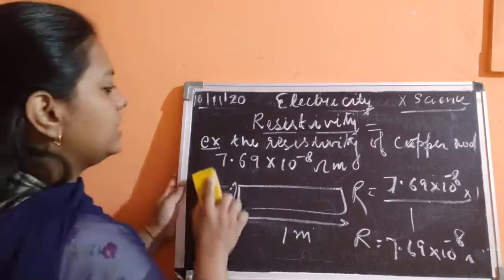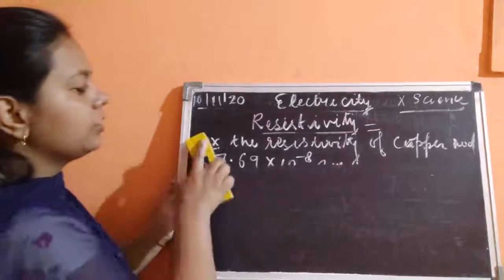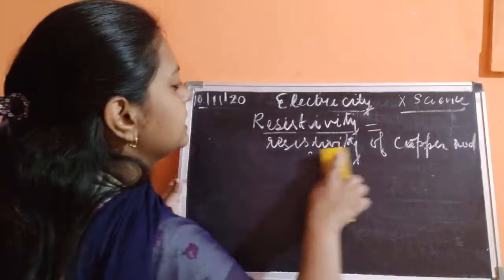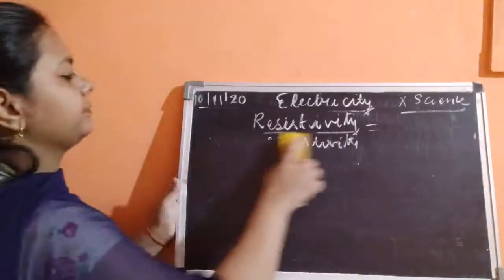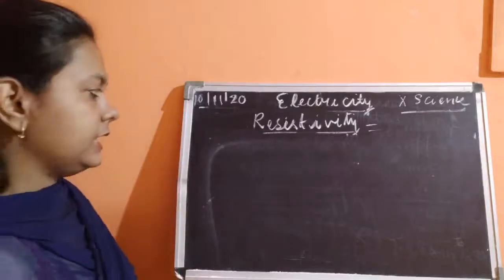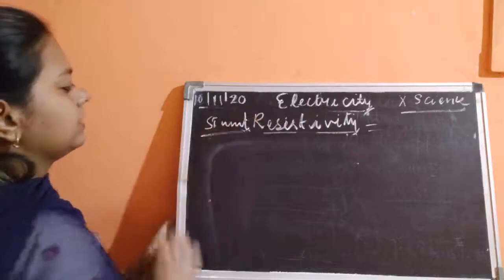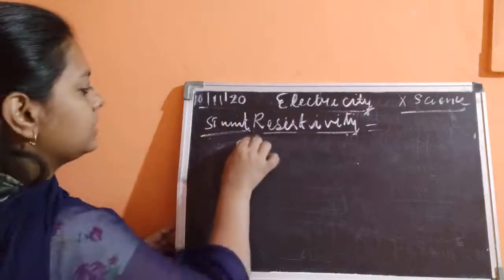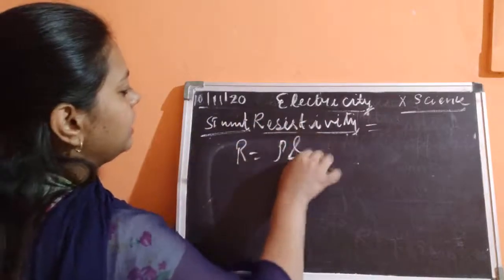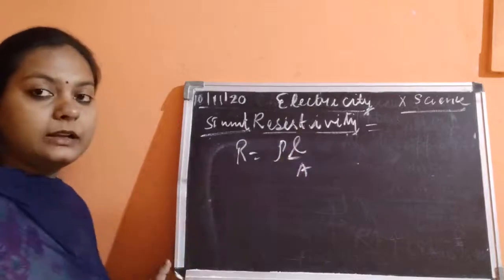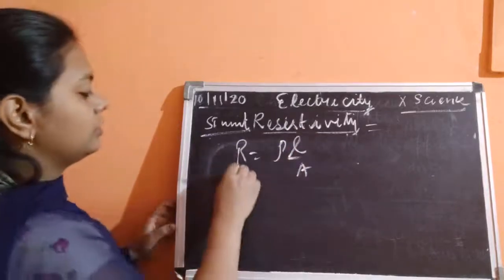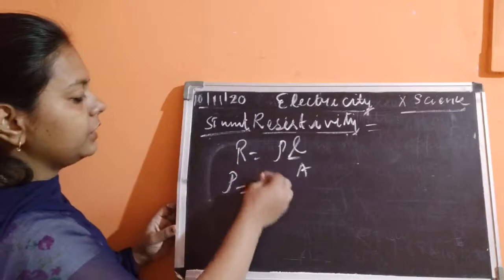Okay. Now I'll just calculate the unit of resistivity. The SI unit of resistivity. तो आपको फॉर्मूला मालूम है? R is equal to rho L by A. You know that rho, अगर आपको rho निकालना है तो क्या करोगे?